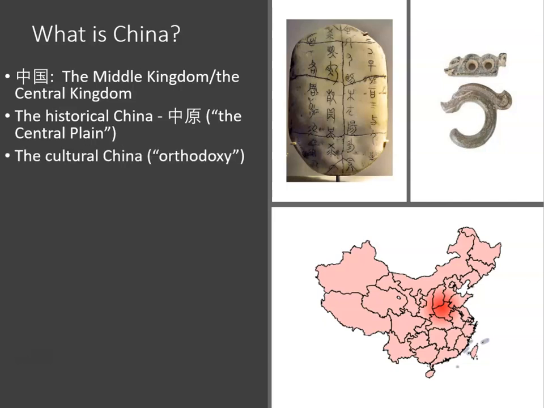We also have the cultural China, which refers to the areas and regions and countries that adopted the Orthodox Chinese culture. So, what are considered as the orthodoxy in pre-modern Sinosphere countries or the Eastern Asian countries? Now, there are many characteristics of the Orthodox culture in East Asia.